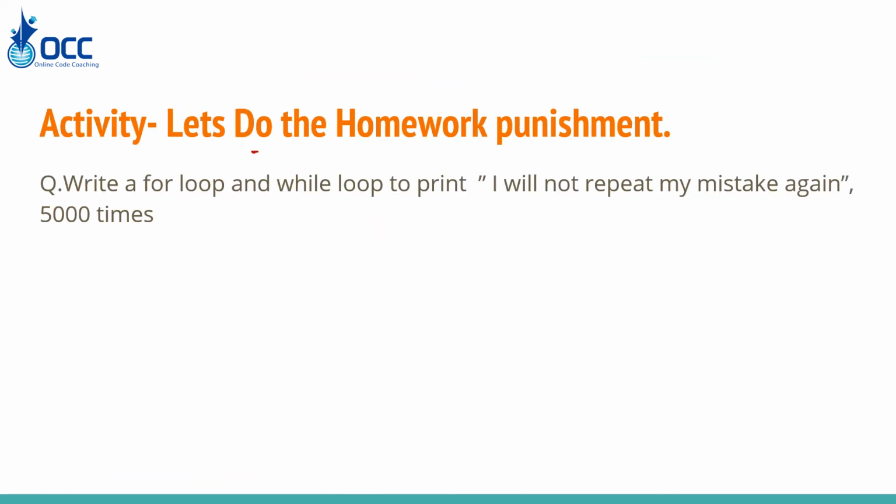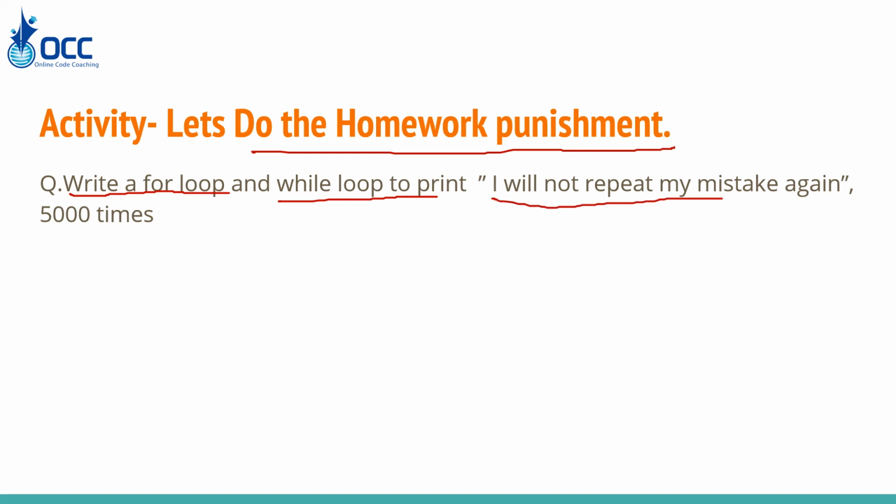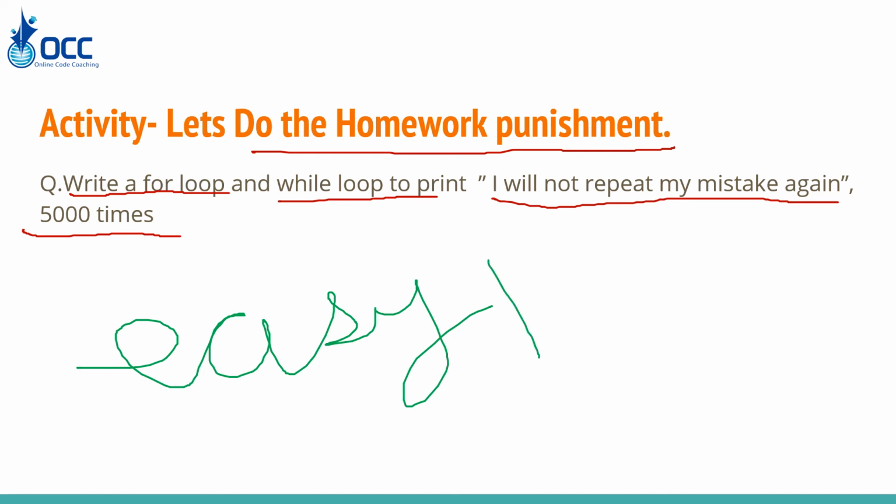Now let's do the homework punishments. It's basically an assignment, but let's do the punishment the easy way. You have to write a for loop and a while loop to print I will not repeat my mistake again. And how many times do you have to do it? You have to do it 5,000 times. So I think now it's easy peasy for you.